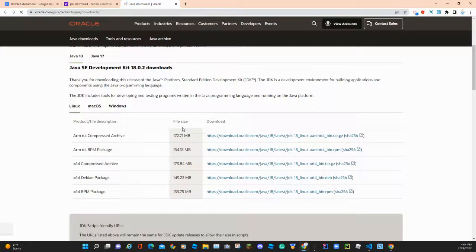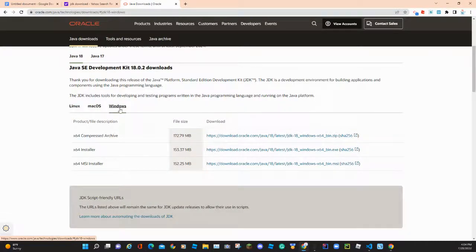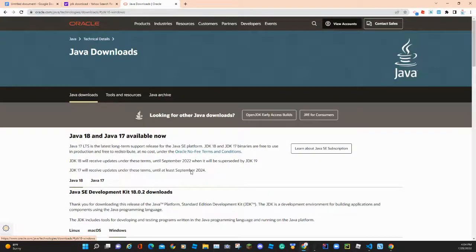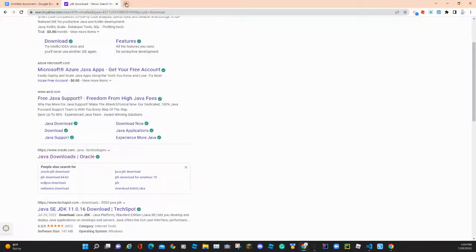So you could just go down here. This could change in the future, but this is what it is now as of July 2022. For Windows, you have an x64 installer. You can download that, and that's what I downloaded. And once you do that, let's go back to IntelliJ.